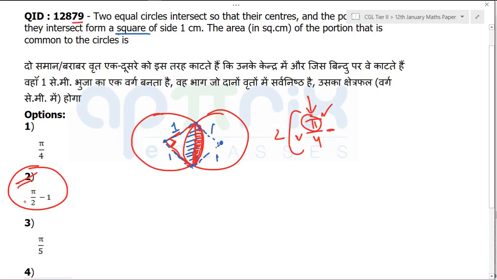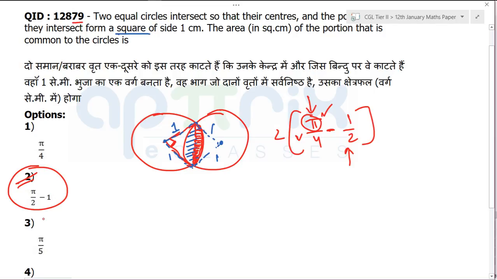But in the exam, what do you do? You waste extra time, that 10-20 seconds that can make your attempt count go higher. You will actually be subtracting the area of the triangle, and that's where you unnecessarily waste your time. The area of the triangle will be 1 by 2. Just think how much time you will take to write 1 by 2. Even if it takes 2-3 seconds, then you multiply and check the option. This way you can save your time.